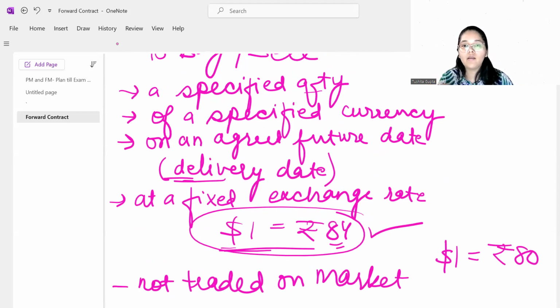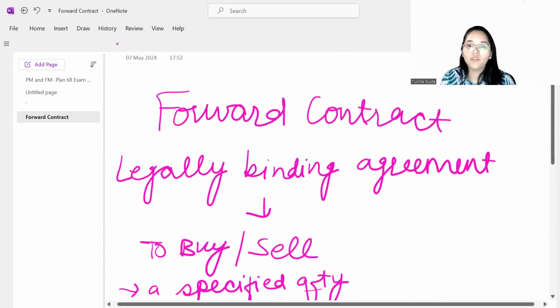Because if you consider other instruments, for example options, there you have the option to not fulfill the contract. Because you have purchased an options agreement, it's not a mandate that you absolutely have to execute it. You have the option to let your option lapse. So this is one disadvantage with this method of forward contracts.